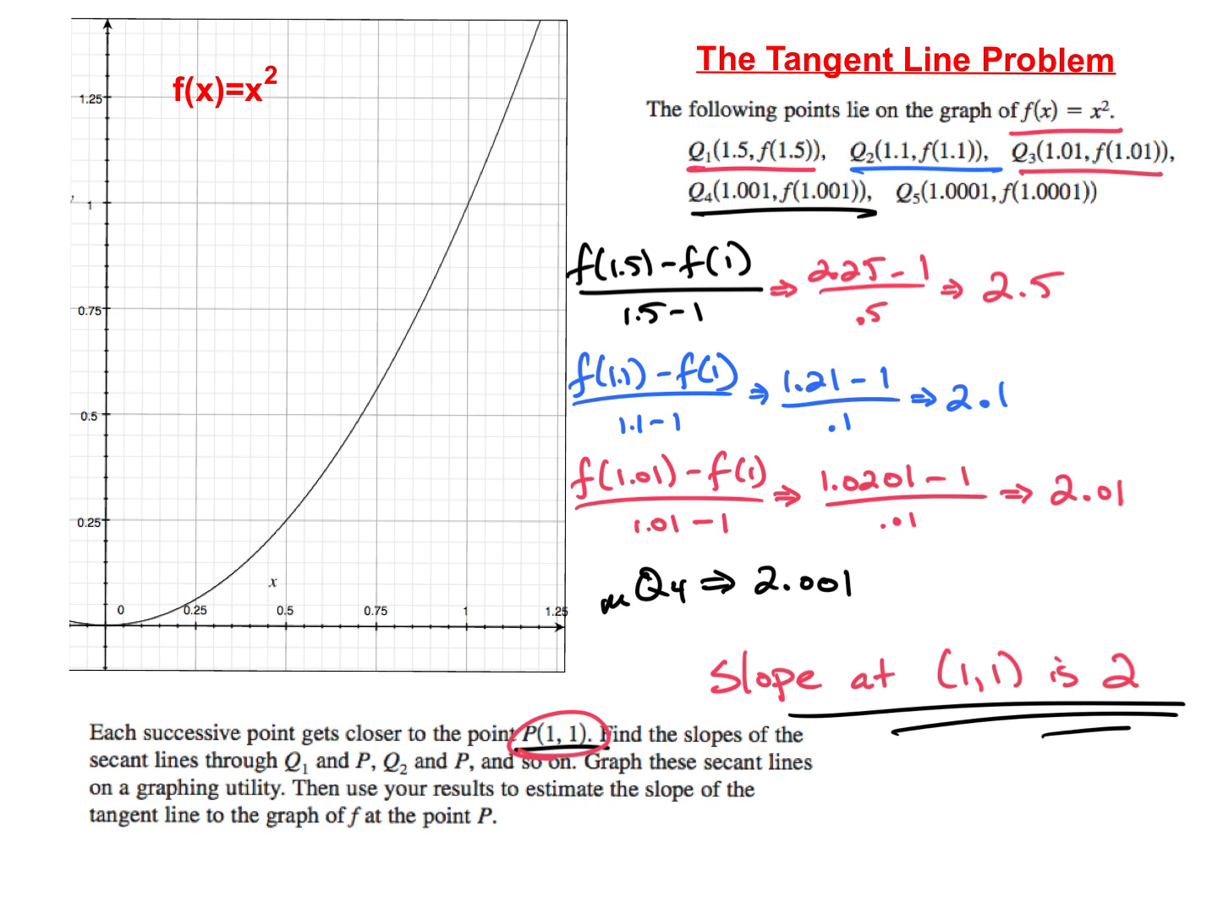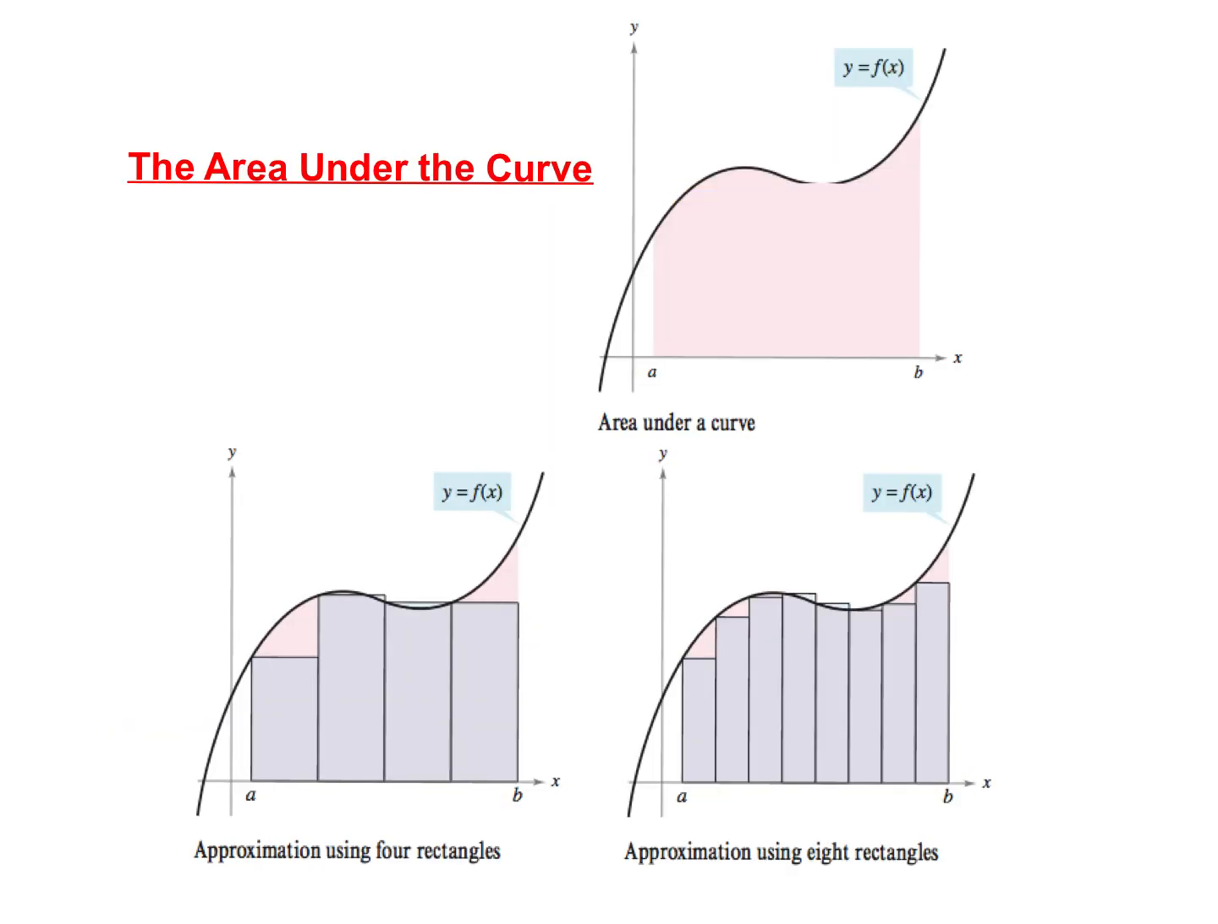And so our second major concept is area under a curve. I have these rectangles representing my area under these curves. Which one do you think happens to be a better estimate of the area under the curve, the one with 4 rectangles or the 8 rectangles?